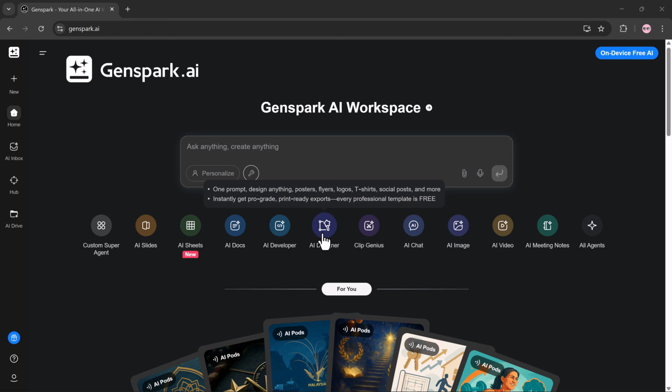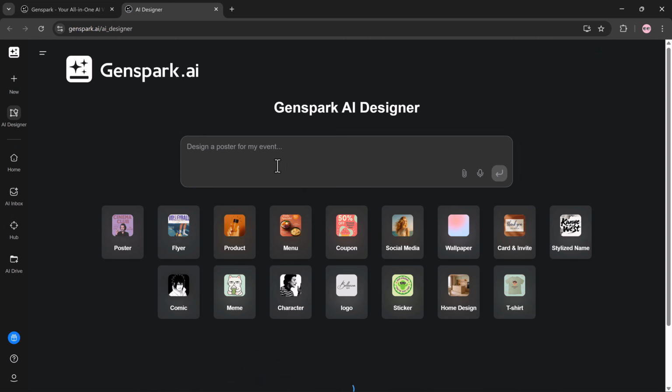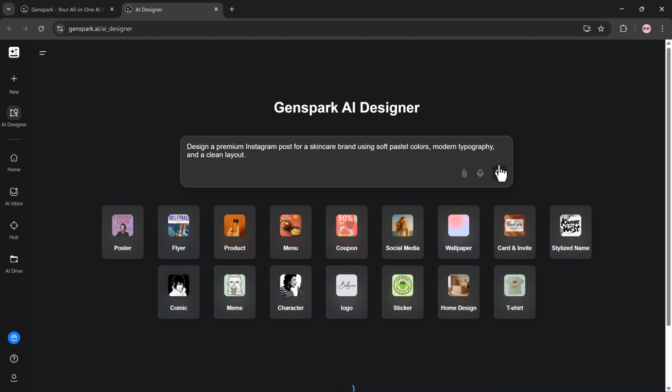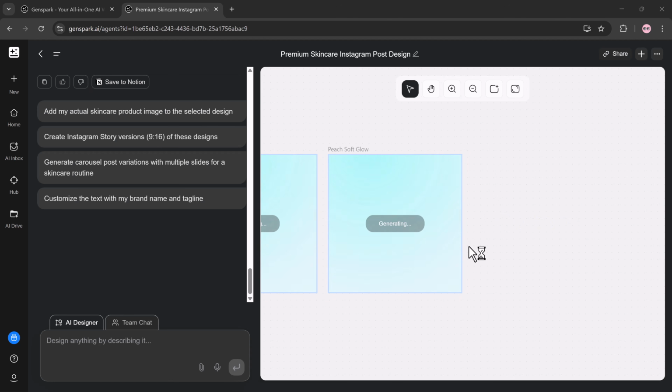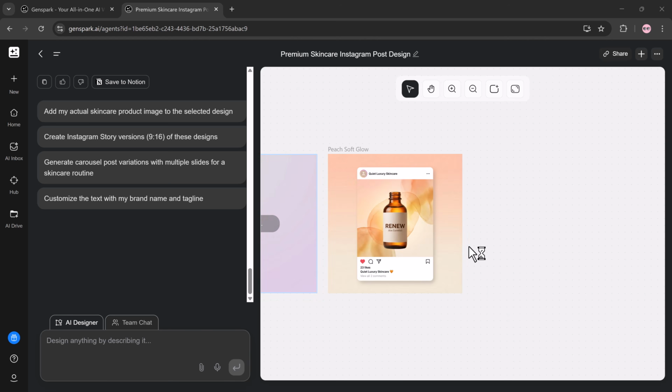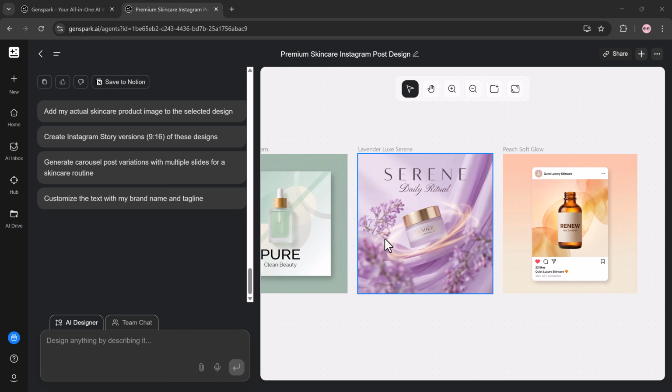AI Designer, Case Study, Use Case, Brand and Marketing Design. AI Designer allows you to generate social media creatives, website banners, and brand visuals. Prompt: design a premium Instagram post for a skincare brand using soft pastel colors, modern typography, and a clean layout. Result: high-quality, brand-ready designs created instantly.